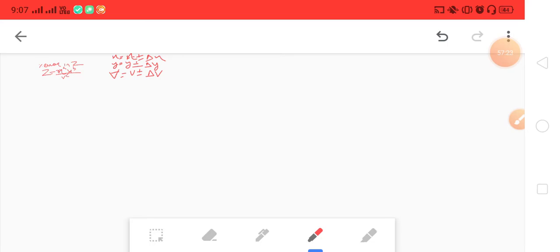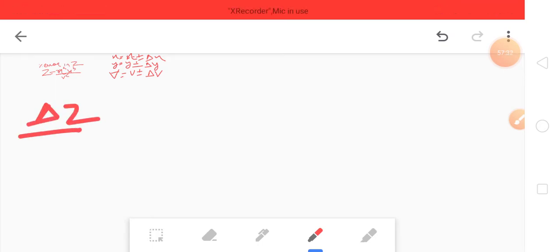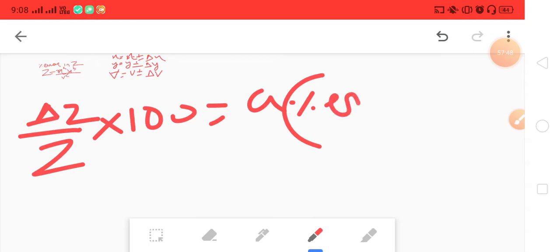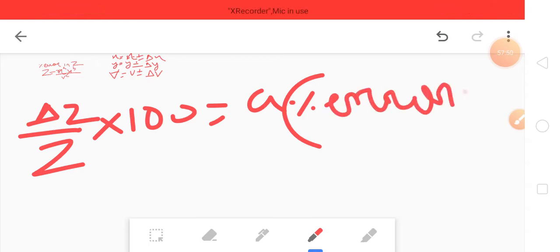It's also very simple. Just in the way of division, we'll do the same thing. This will be delta z. The only difference is that we'll multiply it by 100. Delta z by z into 100 equals a into, see, this is the exponent, we brought it here, a into the percentage error in x.